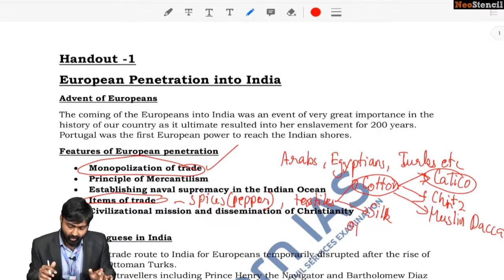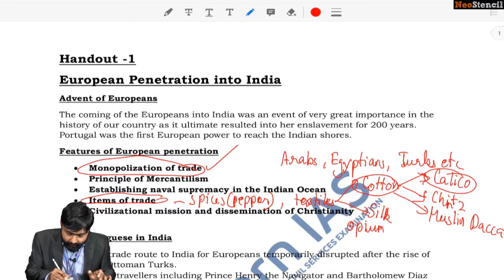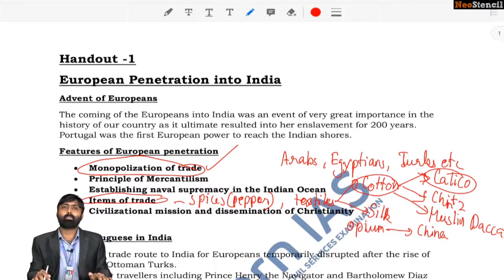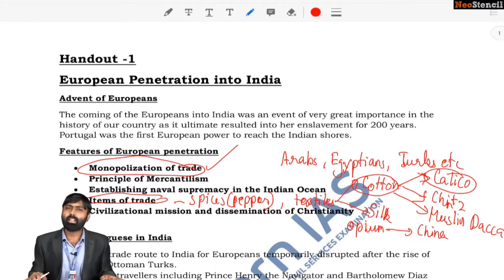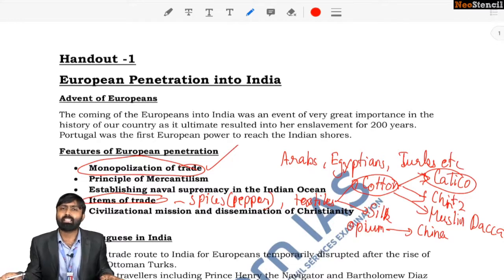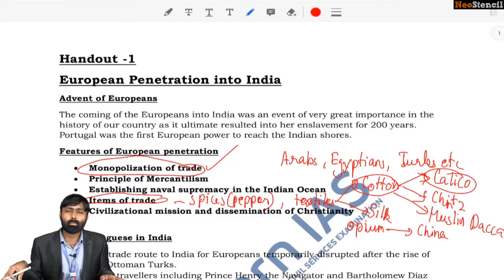Now along with it, we also talked about opium being a very important trade item. See, opium was majorly transacted with China. You must remember that. Okay, opium was a major trade item with China. We will be elaborating about opium trade later on, because opium trade became a well-established mechanism only after the East India Company gained a foothold in Bengal. Okay, one must remember that too.